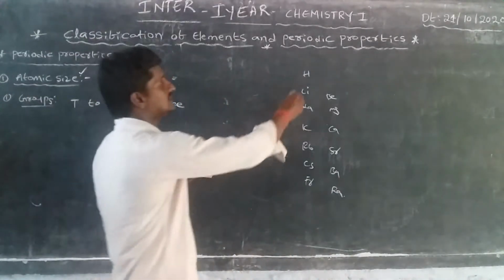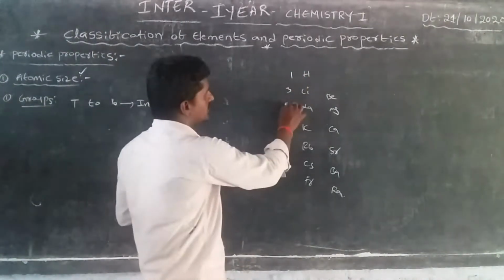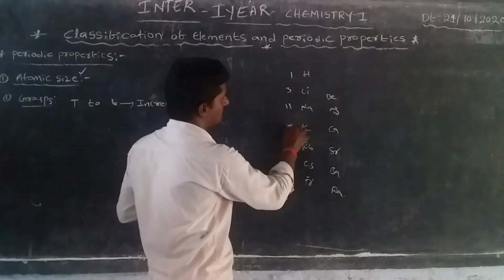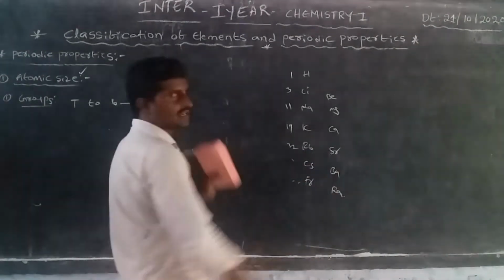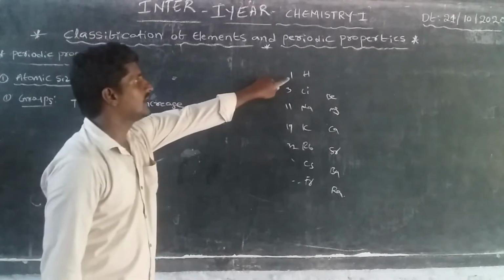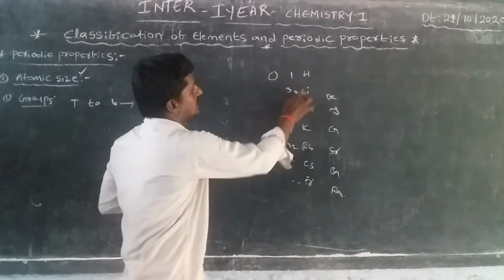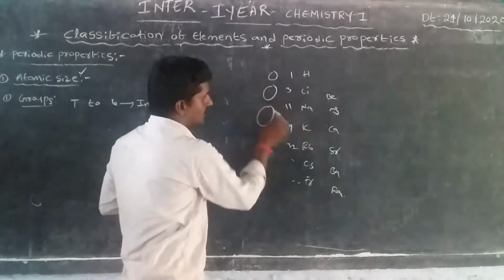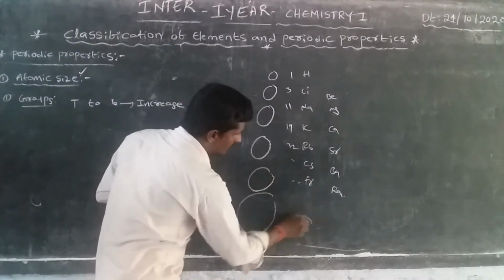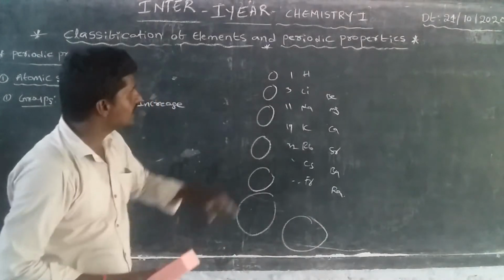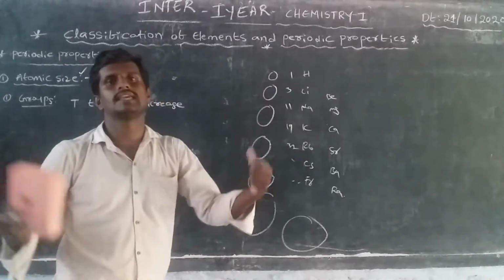Hydrogen has atomic number 1, lithium 3, sodium 11, potassium 19, rubidium 37, cesium 55, and francium 87. Hydrogen, with atomic number 1, has the smallest atomic size. In groups from top to bottom, atomic size or atomic radius increases.